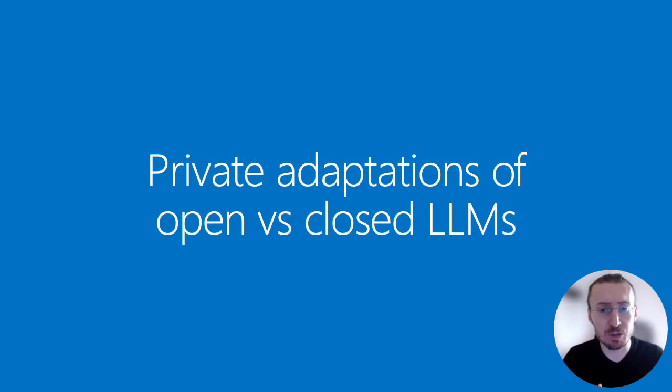So up to now, we've showed how to privately tune prompt-based adaptations. Previous work also showed how to adapt LoRA with DP, or also how to use DP for full fine-tuning. So now our next step is to analyze these different methods, especially in the context of how they perform on open versus closed LLMs.